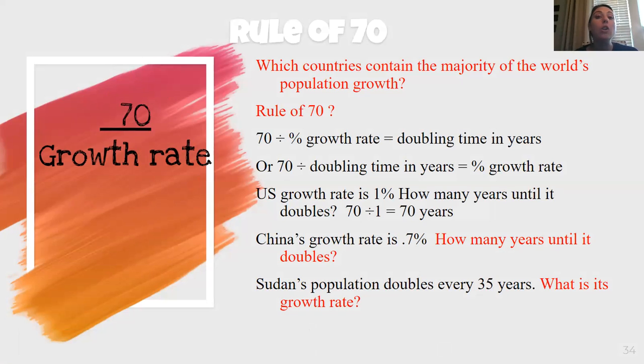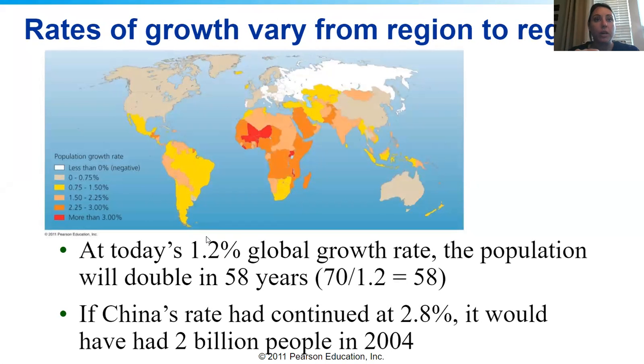The formula is what we call doubling time. How long is it going to take our population to double? It's super simple. You're going to use a calculator, and it's just going to be the number 70 divided by the growth rate. So for example, if we back up once, my growth rate is 1.2.